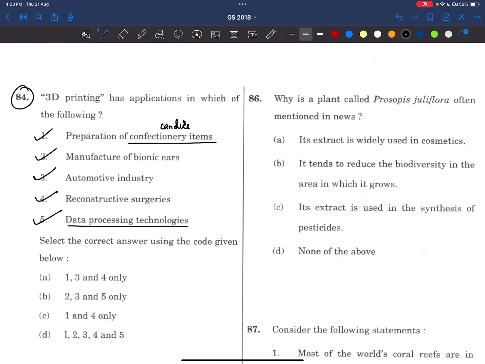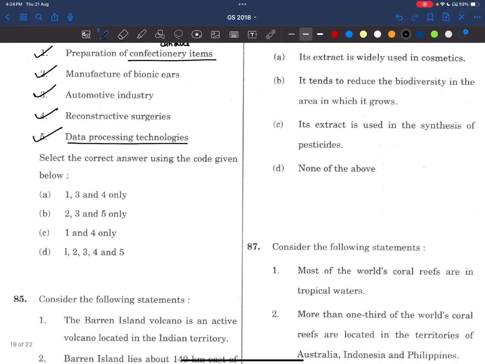Blindly, whenever questions on applications come in the examination, you check whether these things are possible or not. Try to apply them in the real world. In most cases when UPSC is asking about applications, words like 'can be used', 'in some cases it can be used', or 'possible' will be there. Usually they will be correct only.